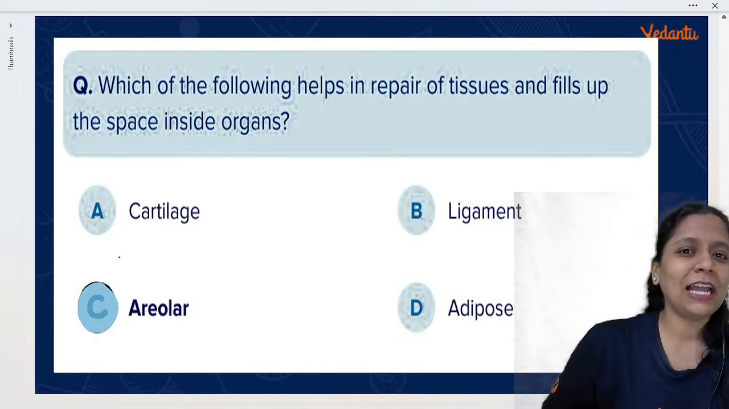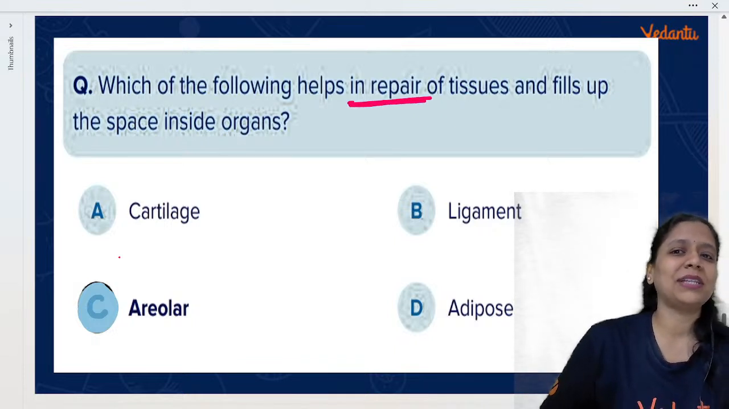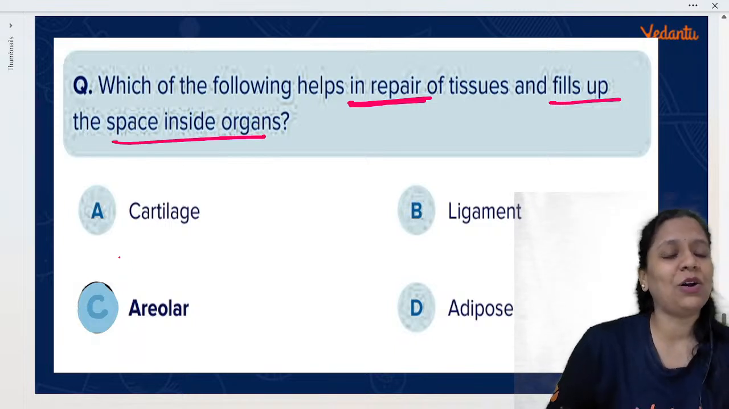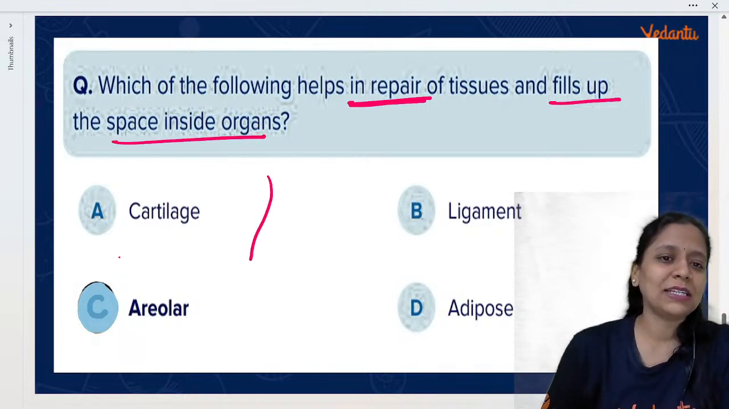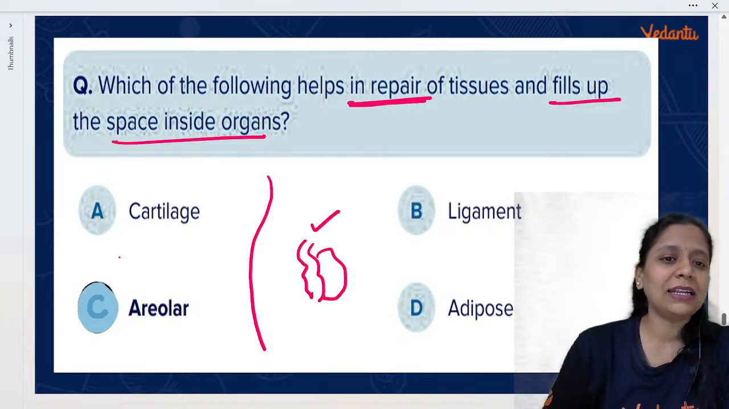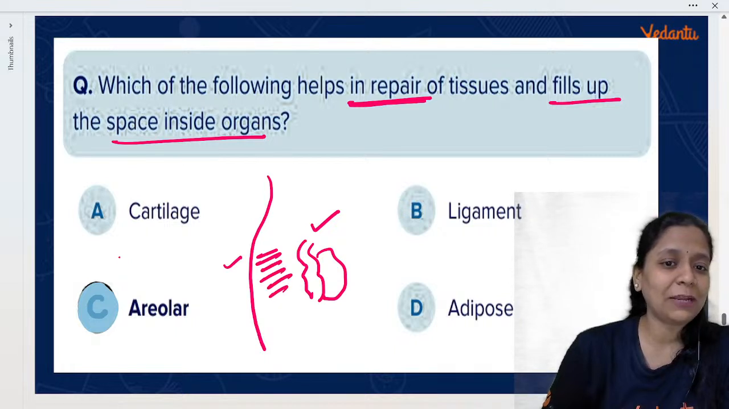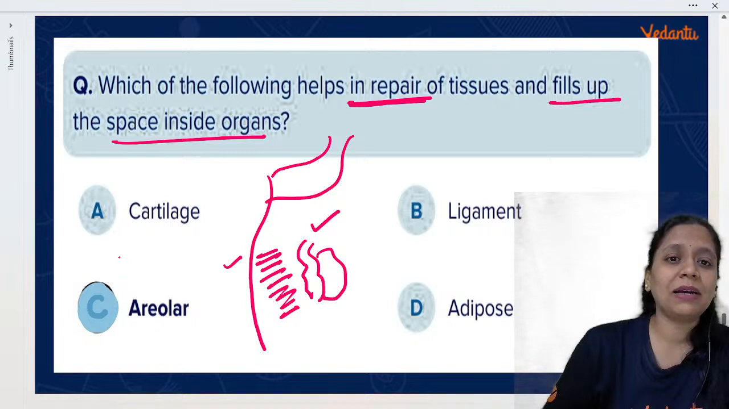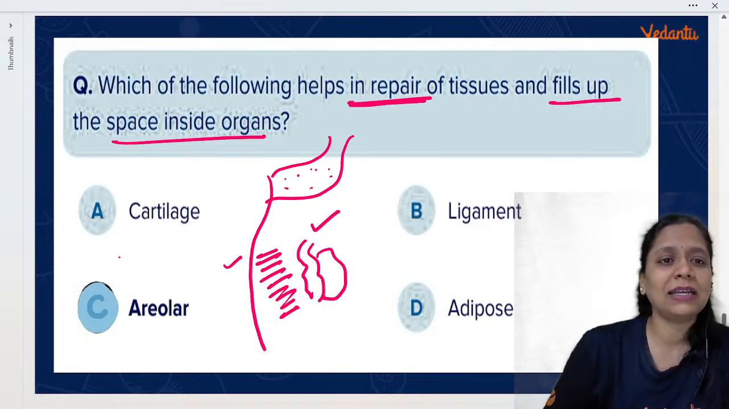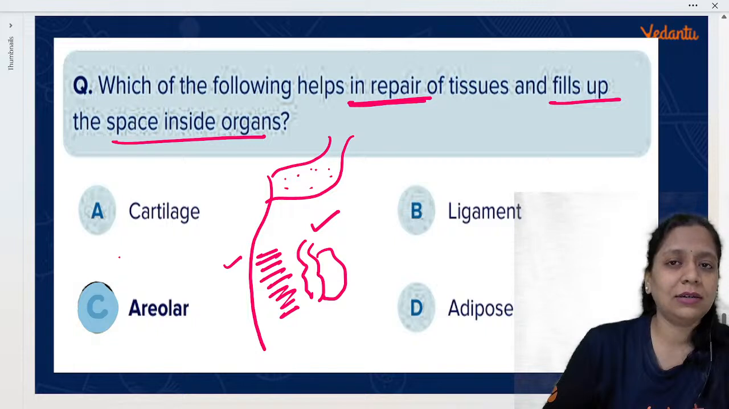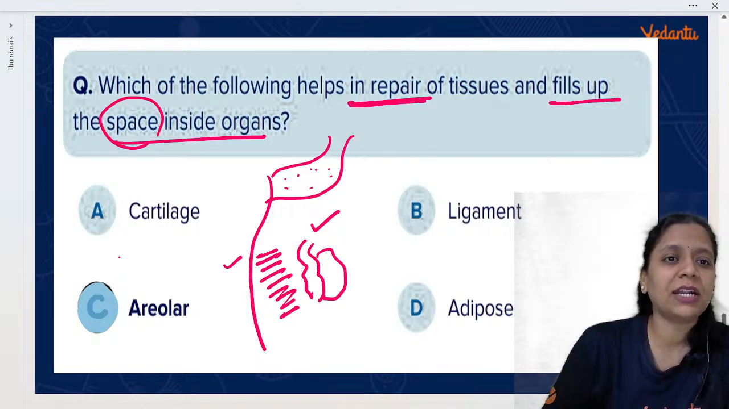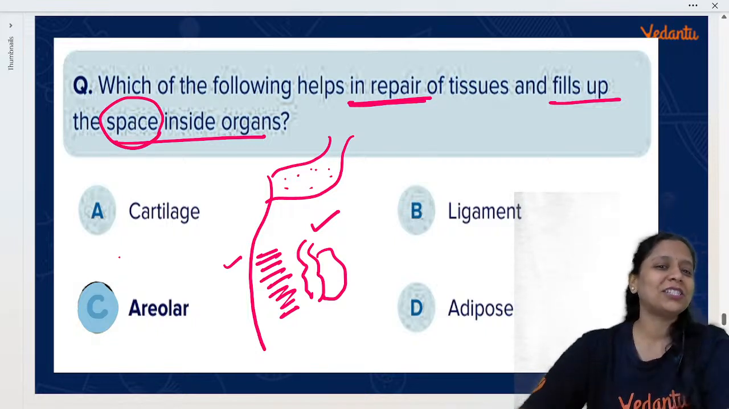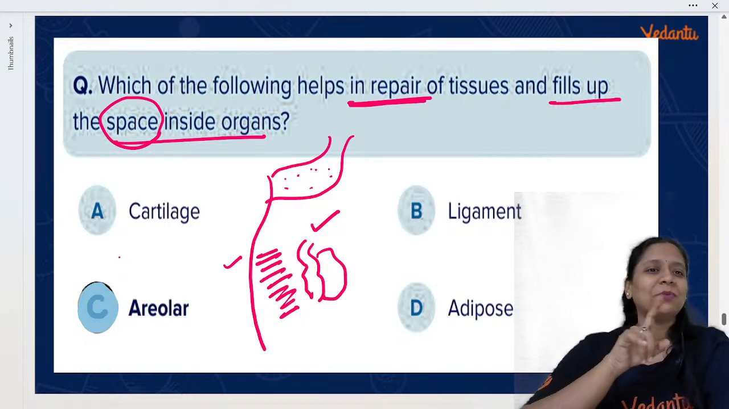Which of the following helps in repair of tissues and fills the space inside organs? Look here, suppose this is the skin, this is the intestine, an internal organ. So between the internal organ and the skin there will be adipose tissue. But suppose this is the stomach, inside the stomach some space will be there, right? So filling up the space inside internal organs, it is the function of which tissue? There is a difference between adipose and areolar. You have to be very clear with that.